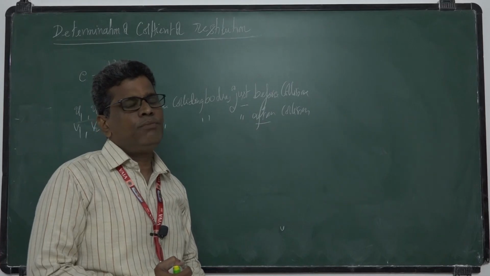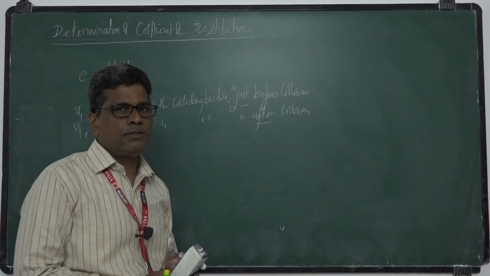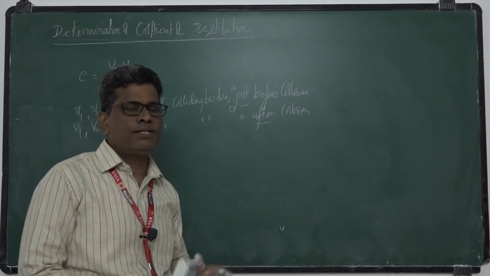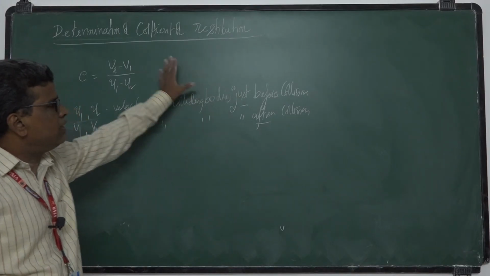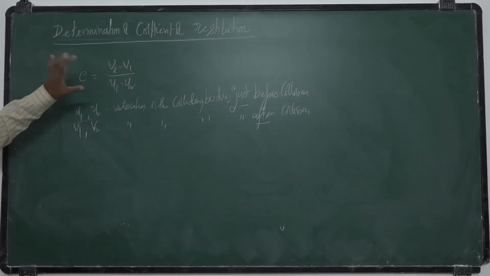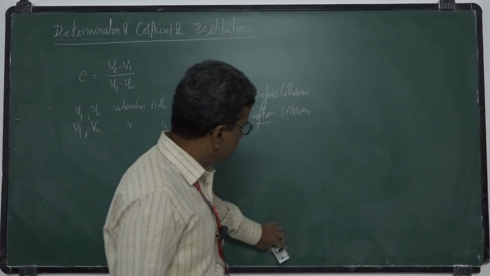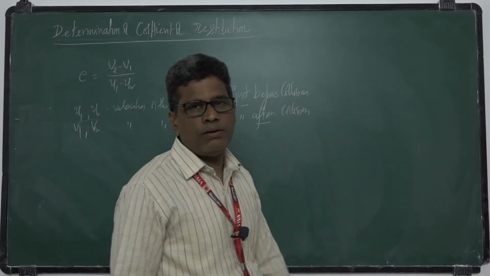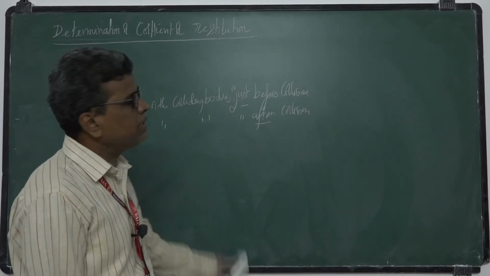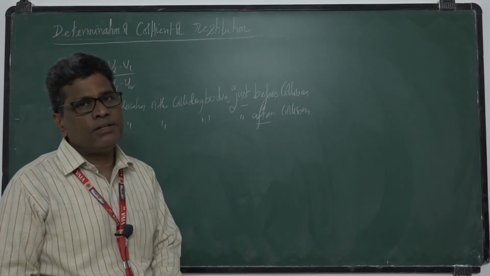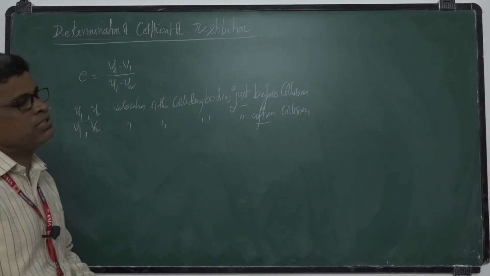Because the body may not move with a uniform speed due to friction. Practically friction exists. So it is impossible to determine the velocities just before and just after collision.